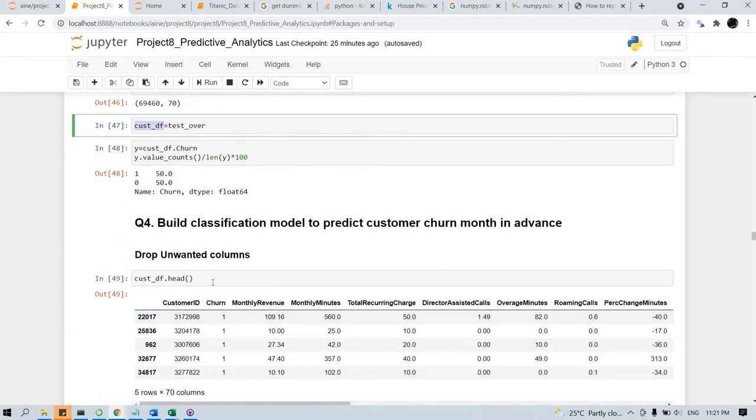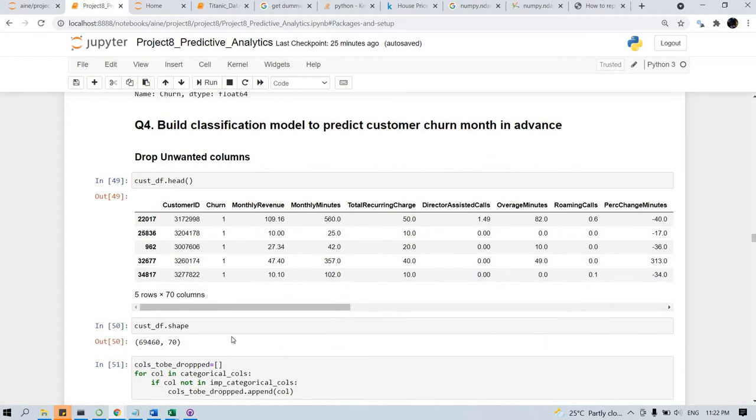We are doing oversampling to avoid any issues with left tail or right tail. Basically, if there is a highest number of values on one side of the categorical variable, automatically the prediction is also inclined toward that categorical value instead of the other one. That's why we do the oversampling and make sure that 50% has one value and 50% has the other value.